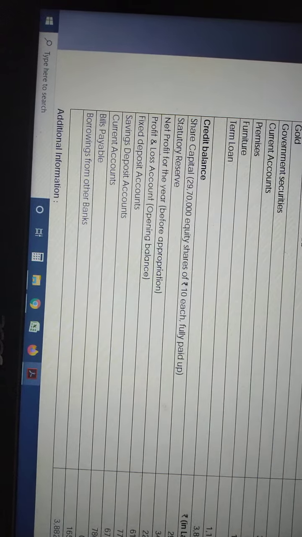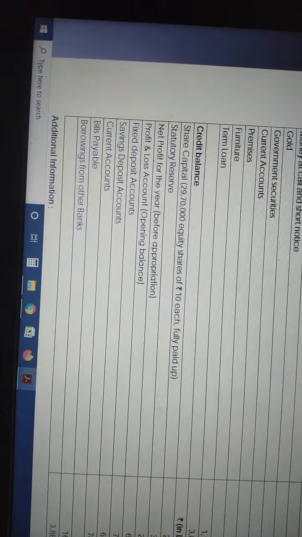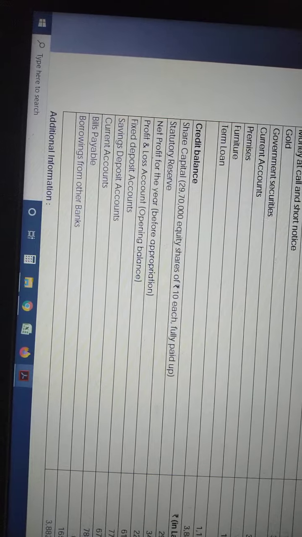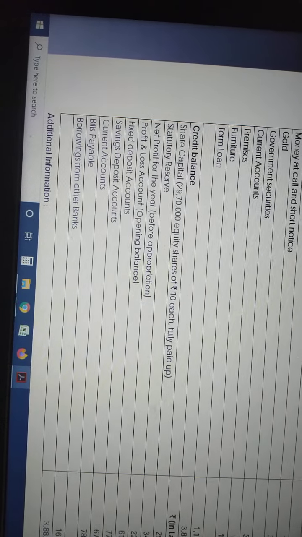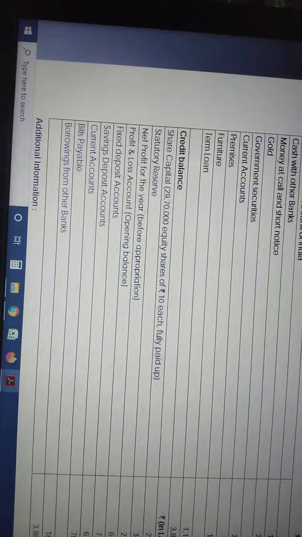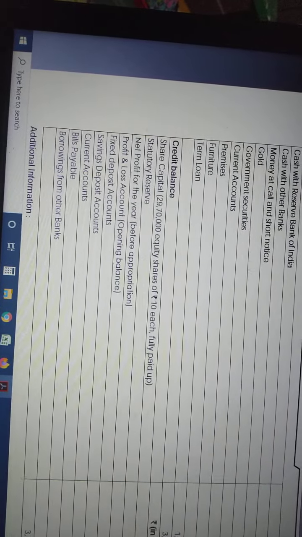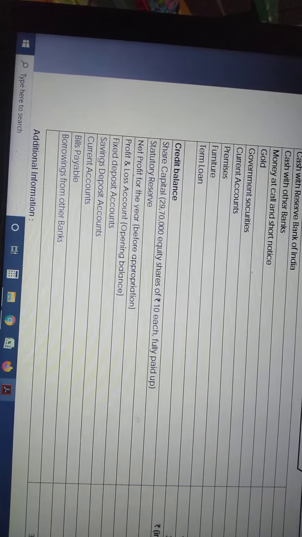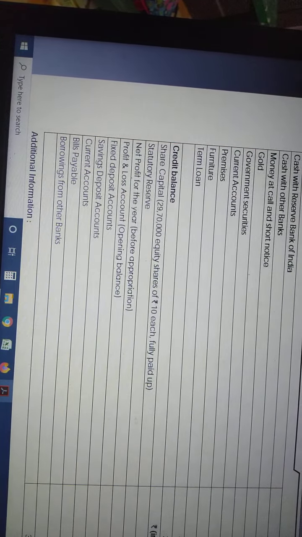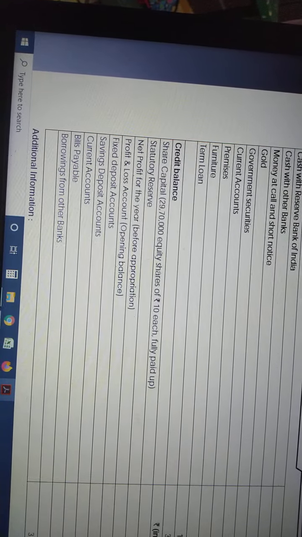Fixed deposit account, deposits. Credit balance meaning liability. What is the schedule number? Schedule 1 is capital, schedule 2 is reserves and surplus, schedule 3 is deposits. So it is schedule 3. Saving deposit, schedule 3. Current account may be schedule 3, we have to check. Bills payable is a current liability, under other liabilities, so it is schedule 5. Borrowings from other banks is also a liability, schedule 4.